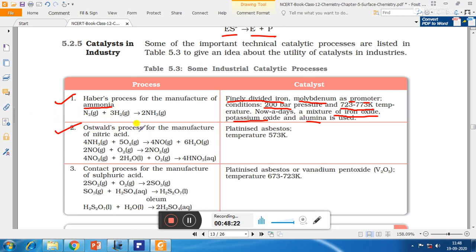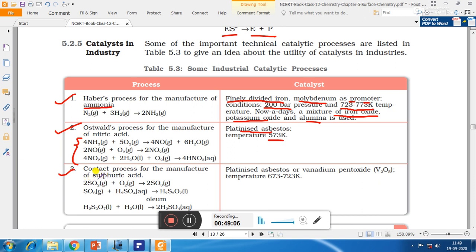Second is Ostwald process for the manufacture of nitric acid. So this reaction occurs in 3 steps. In the first step, ammonia reacts with oxygen to form nitric oxide and water. In the second step, nitric oxide is further oxidized to form nitrogen dioxide. In the third step, nitrogen dioxide reacts with oxygen in the presence of water to form nitric acid. So here platinized asbestos is used as a catalyst. So on the asbestos sheet, platinum is applied and then it is used as a catalyst, and the temperature is 573 Kelvin.